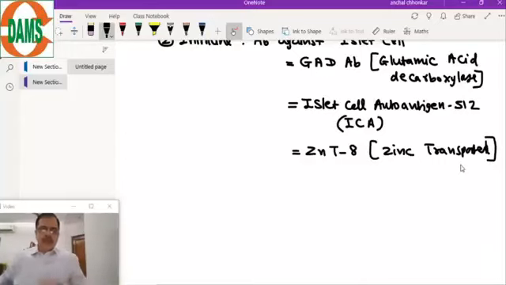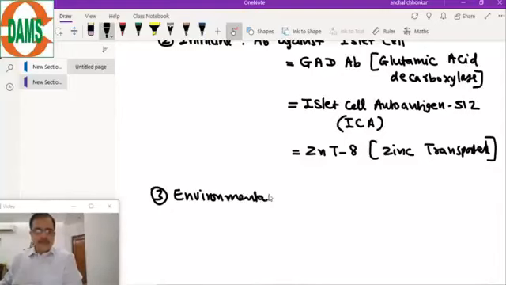Now the third factor in pathogenesis is the environmental factors. Environmental factors can be some infections which are thought to trigger this autoimmunity.